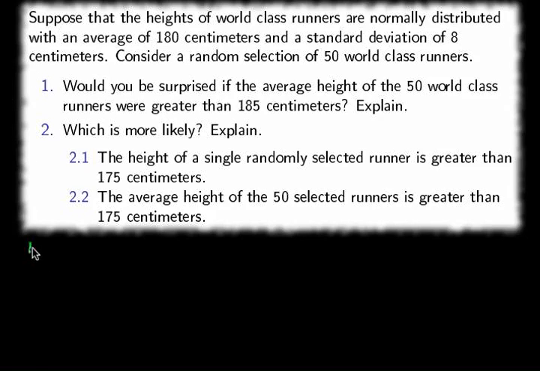To answer question 1, we need to first decide what the distribution of the averages is. We're being asked for information about the average height of 50 runners. So the distribution of the averages is normal with a mean equal to the mean of the underlying distribution, 180, and a standard error equal to the standard deviation of the underlying distribution divided by the square root of the sample size.